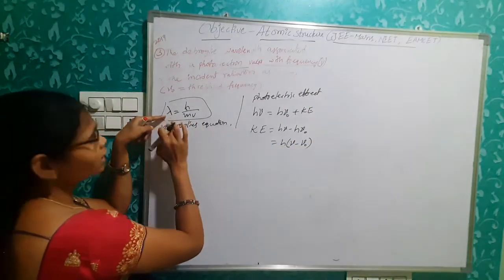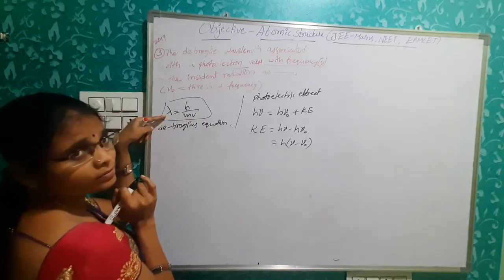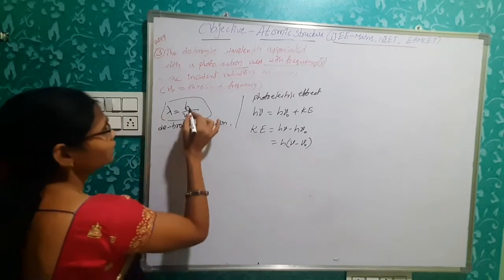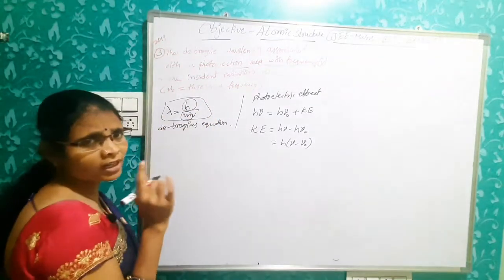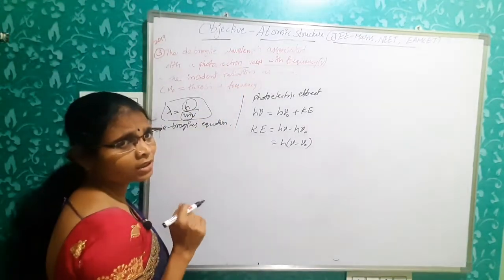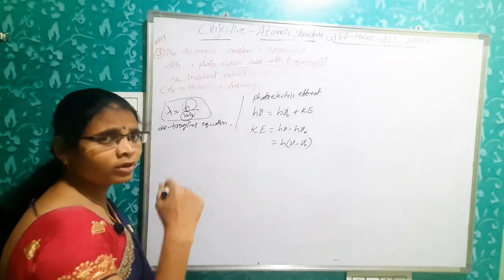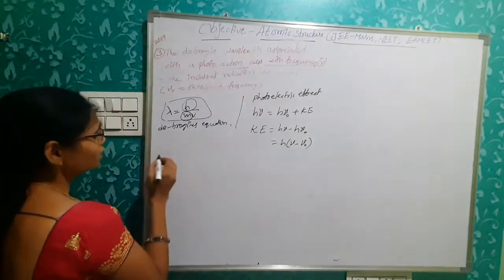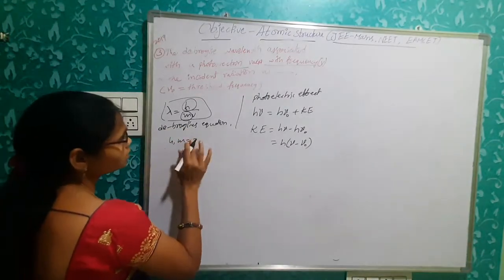We need to give the relation between lambda and frequencies. So for that, h is Planck's constant, m is the mass of electron, always constant. Here it is a photoelectron, so electron is given. That's why mass of electron is always constant, that is 9 into 10 power minus 31 kgs. So h and m are taken as constants. So simply ignore them.